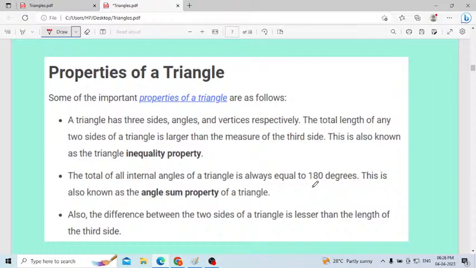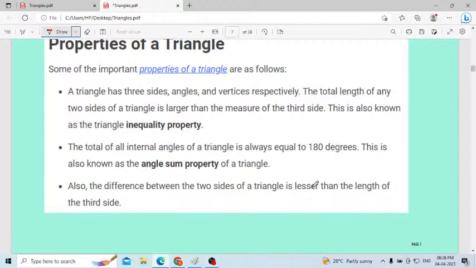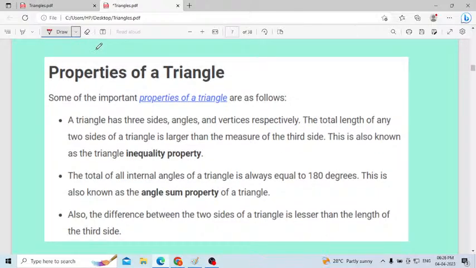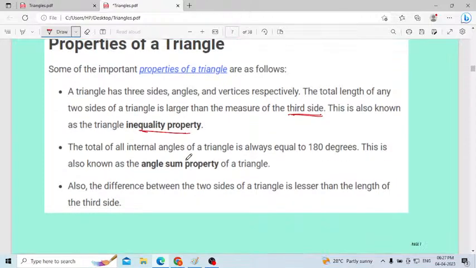Next one, properties of a triangle. That is also very, very important. What are the properties of a triangle? A triangle has three sides, three angles and three vertices respectively. The total length of any two sides of a triangle is larger than the third side. If you consider a triangle, then the sum of two sides should always be more than the remaining side. This is known as the triangle inequality property. That is one of the important properties of a triangle.